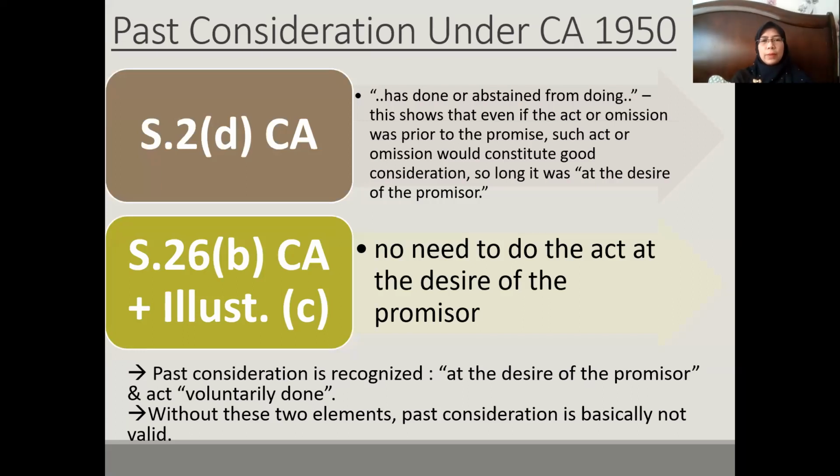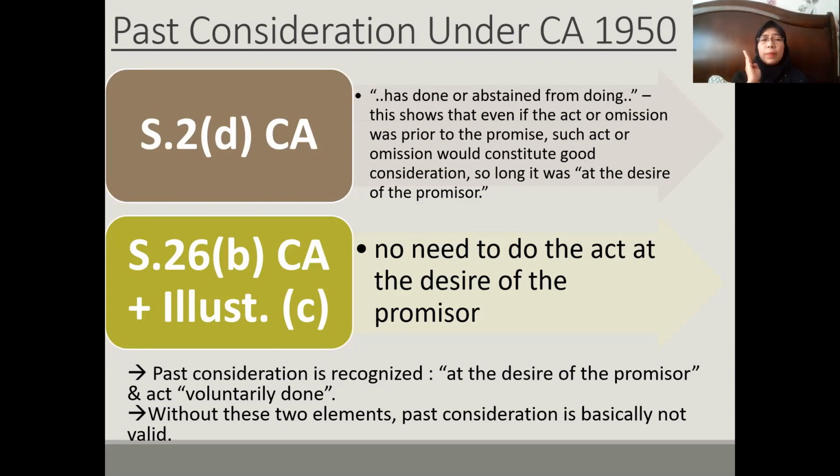Okay, so the things that we learned, in short here, have a look at the arrow here. The first one: in Malaysia, past consideration is recognized. First, it has to be at the desire of the promisor, and it is, if we refer to section 2(d). Or, as in section 26(b) just now, it is the act voluntarily done. No need to prove at the desire, because under section 2(d), it is at the desire. But if the act is voluntarily done by the one who does the act, then again, it is something which is valid and recognized in the eyes of law.